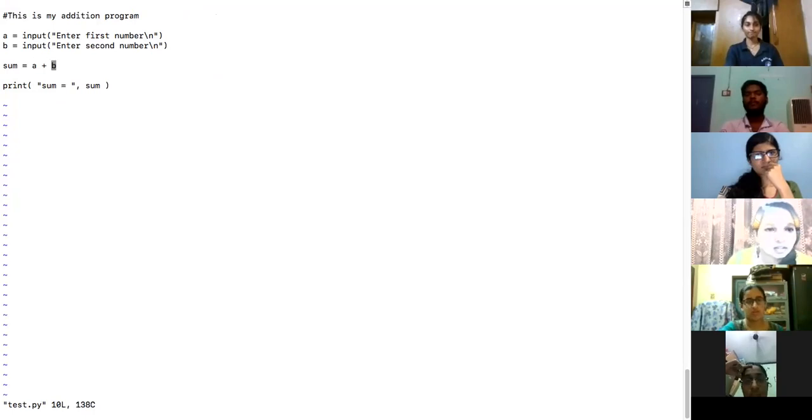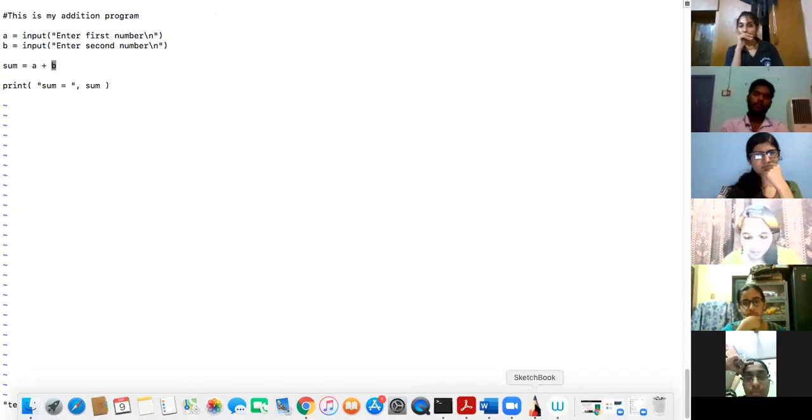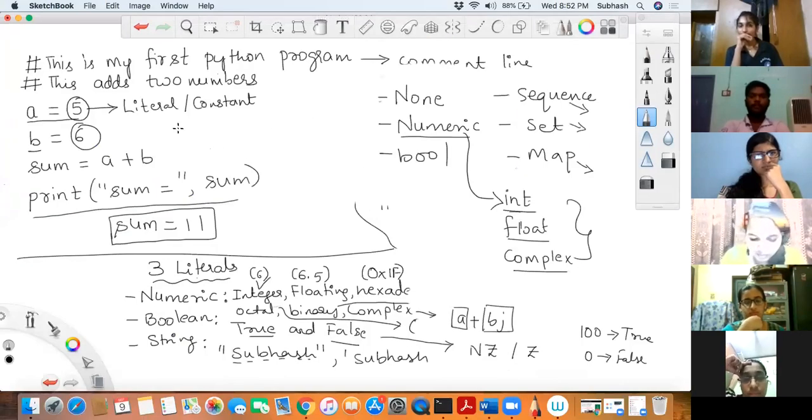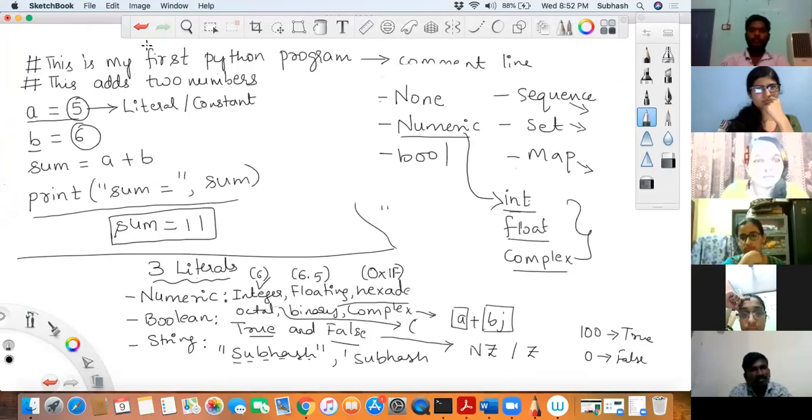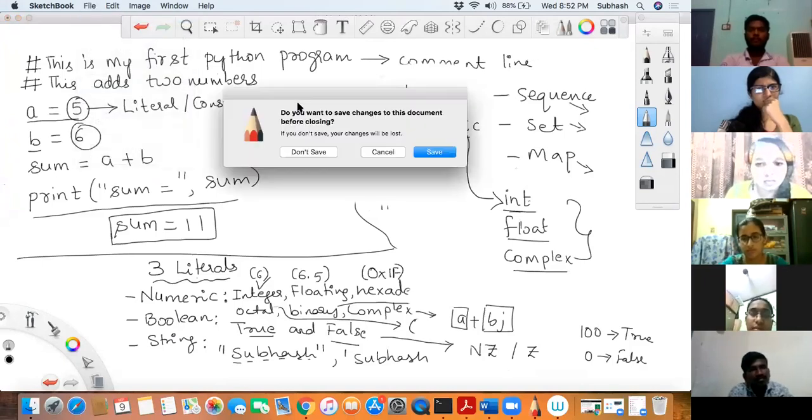Listen to me, I'll explain this very carefully. Can I remove this from the screen? I'll remove this from the screen. If you want to take a picture, just say took. If you have taken the picture, just say took. Okay, now I am removing this from the screen.